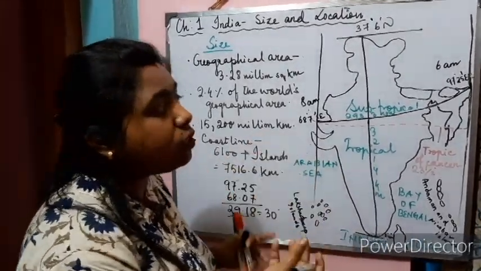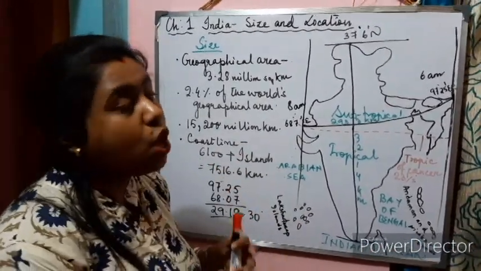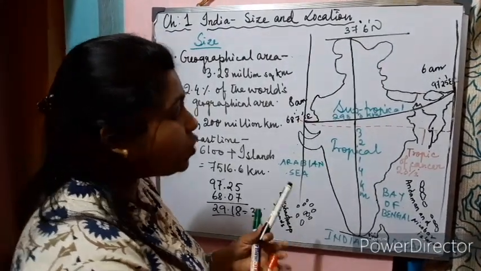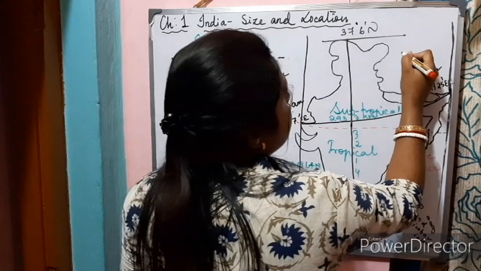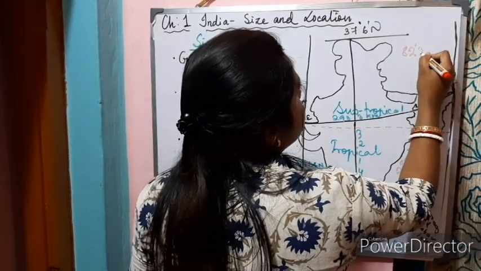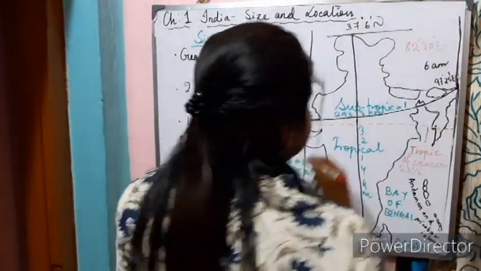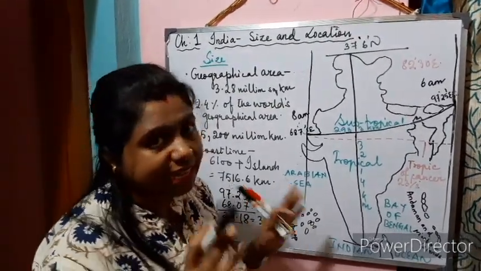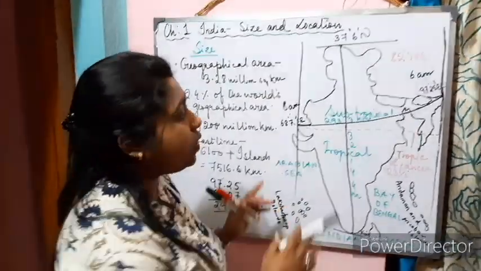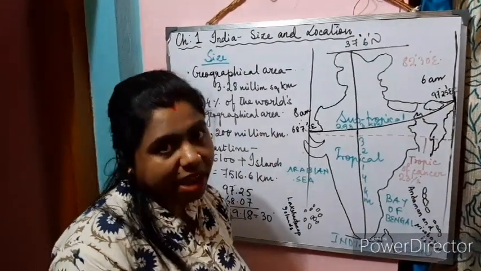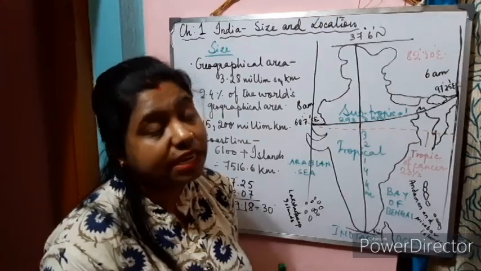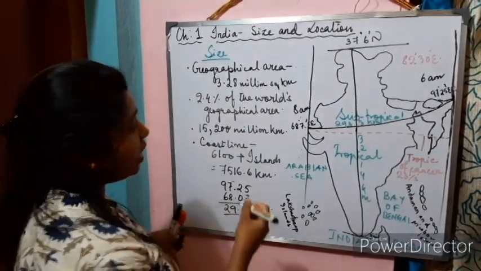So to sort out this problem and avoid confusion, we adopted a standard meridian for India, which is 82 degrees 30 minutes east. Before we understand why 82 degrees 30 minutes east has been selected as the standard meridian, and how there is a difference of 2 hours time lag, we need to understand that there are some countries which are larger than India. Which are the countries which are larger than India?